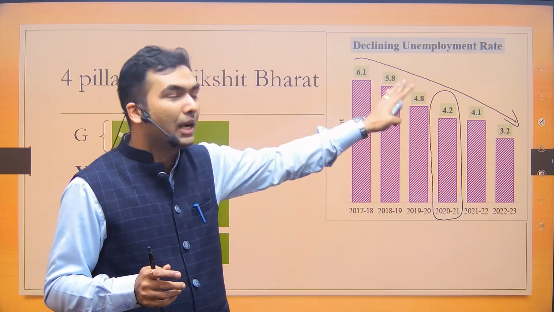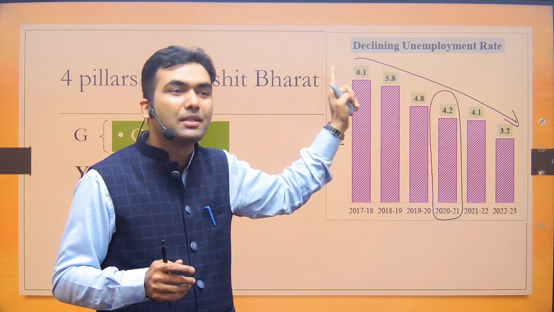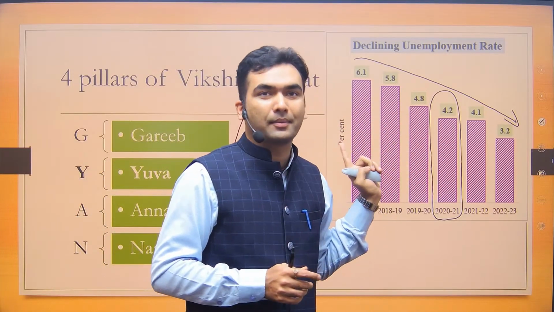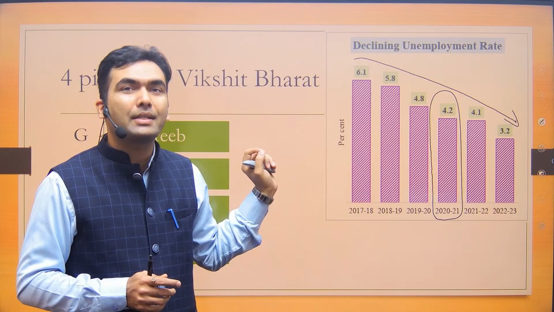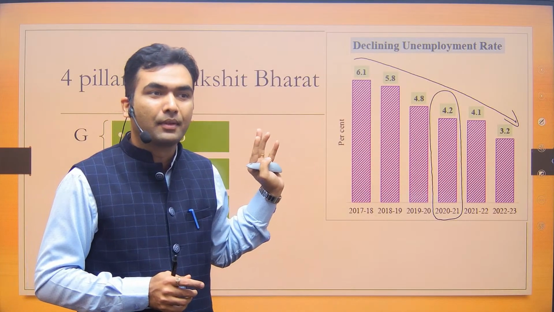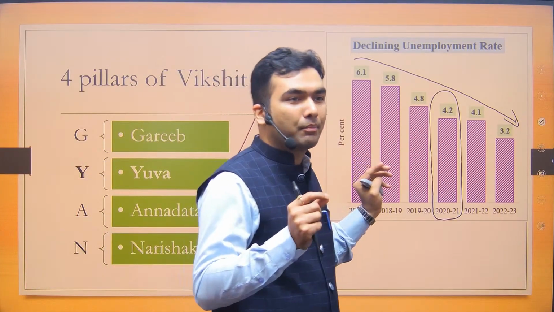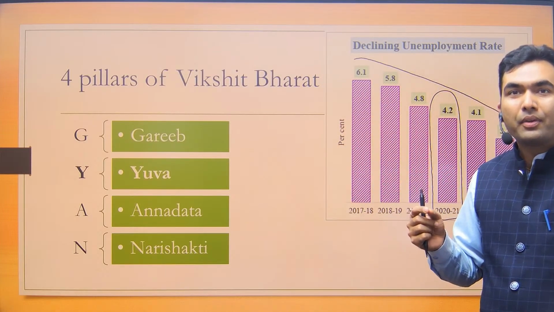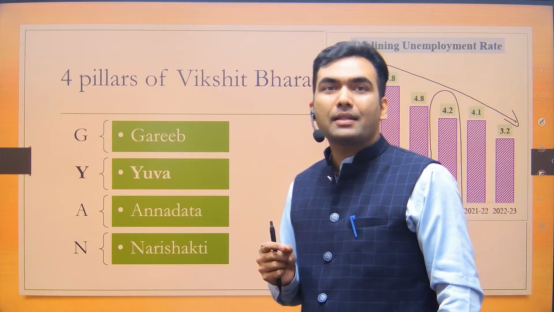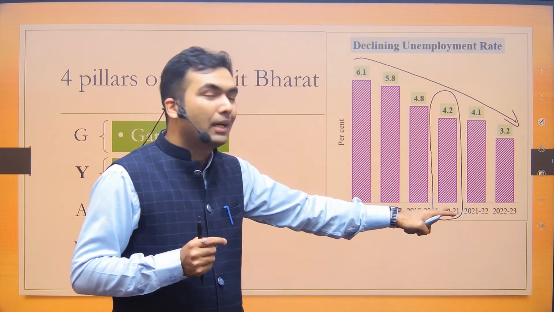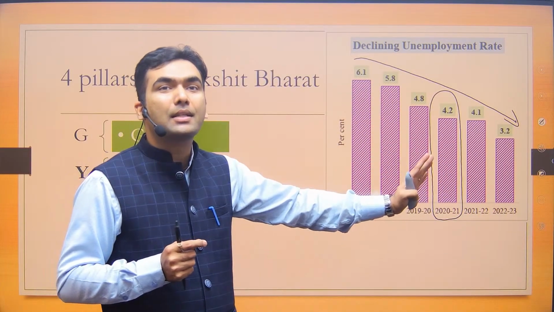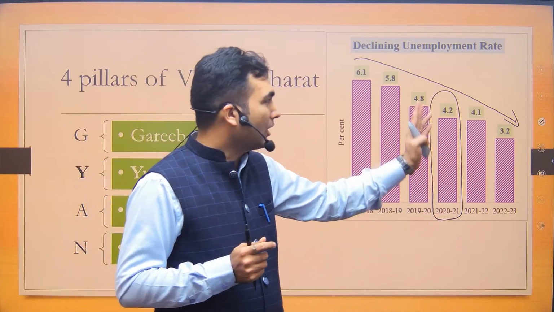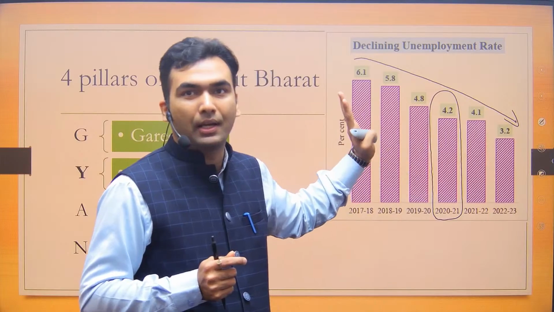But if UPSC simply asks you a question that there has been a consistent decline, you have to mark it correct. That's why I have brought this in this session, because the UPSC is going to test you on the government data only. If we look at the data produced by the private agency CMIE, Centre for Monitoring of Indian Economy, CMIE data says that in 2020-21, the unemployment has increased to 13%. But as of now, हमें government का data मान के चलना है.